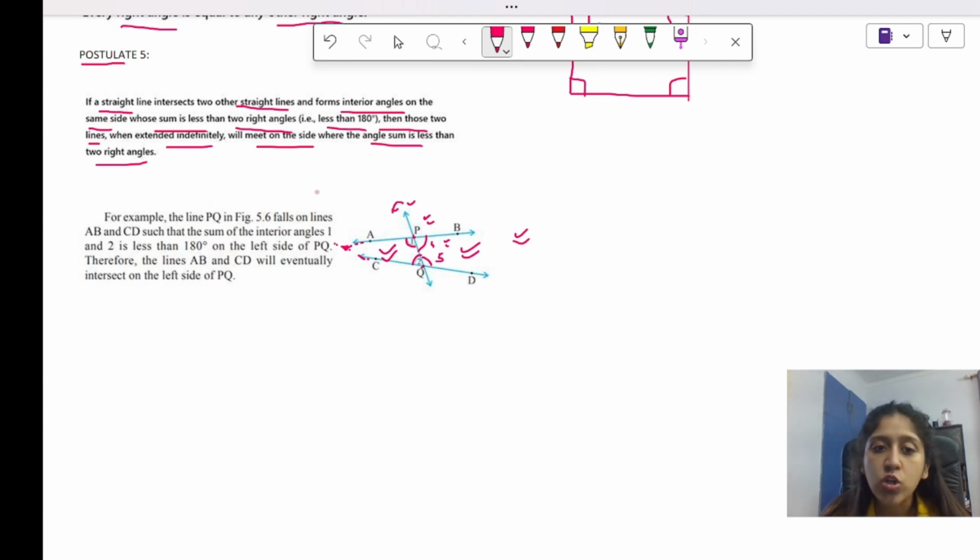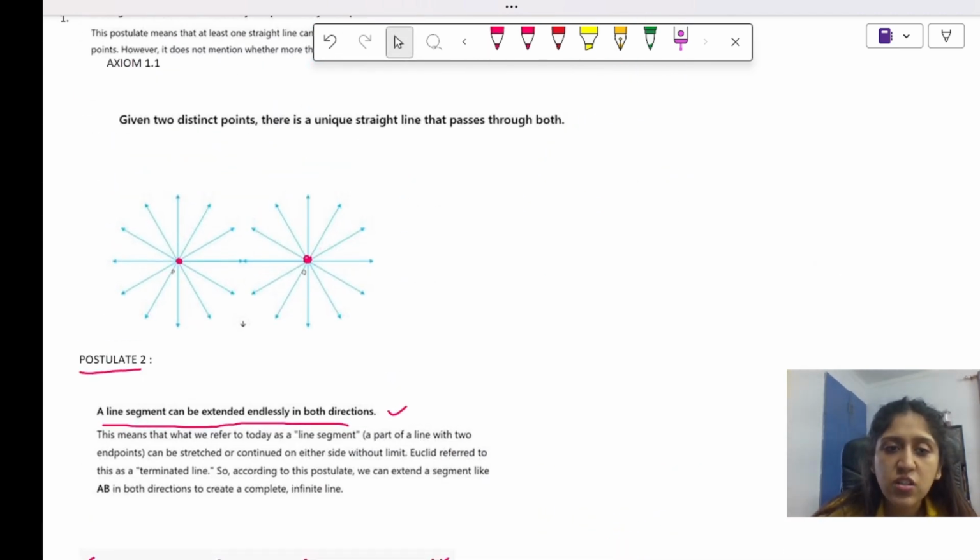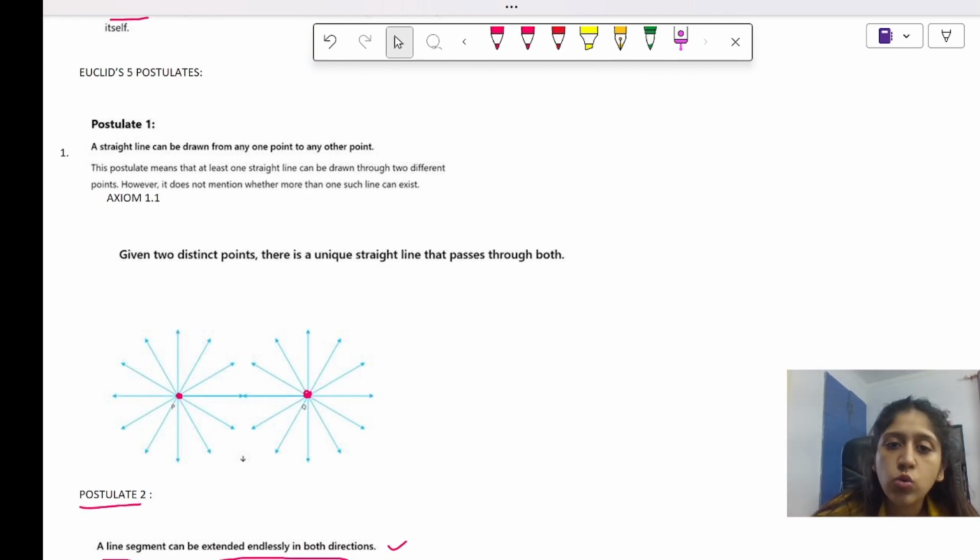तो ये आपका ये postulate actually assume करता है. And this postulate is a bit important. You have to learn this postulate. और learn क्या करना है? This is just very basic understanding. But आपको रूल पता होना चाहिए कि जिस साइड पे आपका 180 डिग्री से कम हो रहा है उस साइड पे आपकी दो लाइंस इंटरसेक्ट करेंगी. ठीक है? Let's just revise all of these postulates और आज के लिए we end the lecture. मैं आपको questions I'll do in the evening.